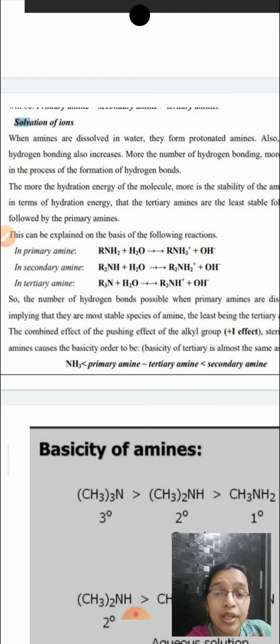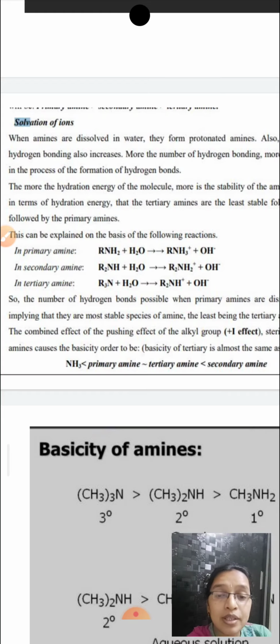Here the solvation of ions is only considered for the aqueous solution, but not in the gas phase reaction. If you consider this solvation, the stability would be primary greater than secondary greater than tertiary. So in the solution phase, considering the solvation, the basicity order of amines would be primary is greater than secondary is greater than tertiary.